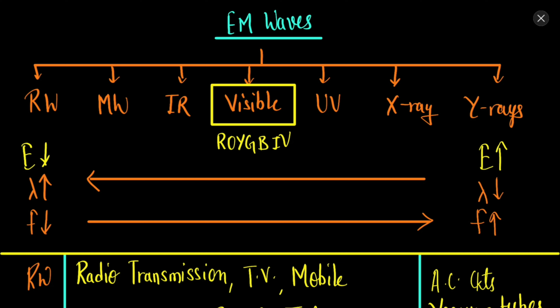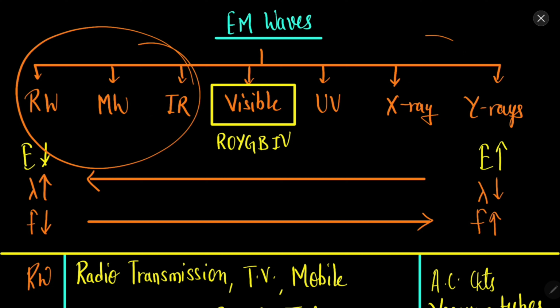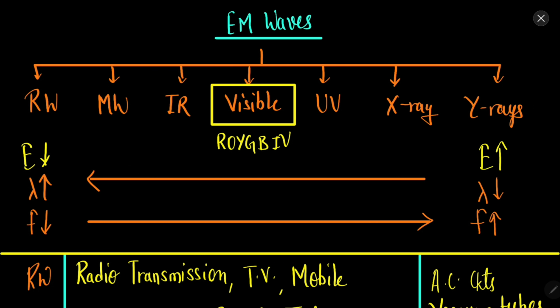We can only see the visible range, which has 7 different colors, violet to red. But the rest is also electromagnetic wave, and we are not able to see that. There are a few birds, insects and different animals which can see IR rays or UV rays also. So different animals can see different ranges.